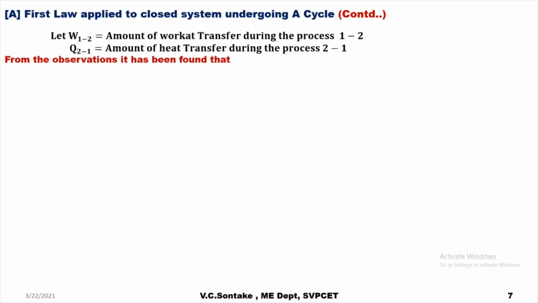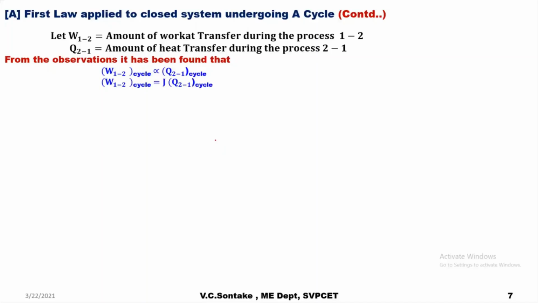Now from the observations, it has been found that if a closed system is executing a cycle by work transfer and heat transfer interaction with its surrounding, then W12 in a cycle is directly proportional to Q21 in the cycle. That is, work transfer is directly proportional to heat transfer in a cycle undergone by a closed system.